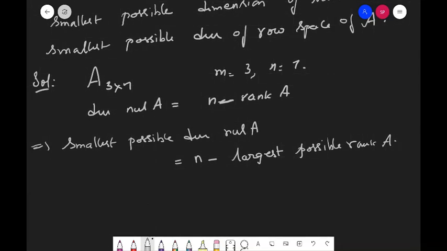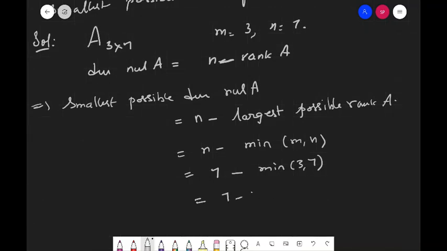So this is equal to n minus the minimum of m comma n. So n is equal to 7 minus the minimum of 3 comma 7. So this is equal to 7 minus 3, which is equal to 4. So the smallest possible dimension is 4.